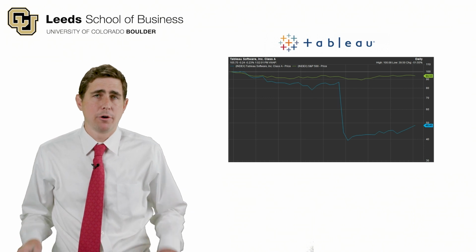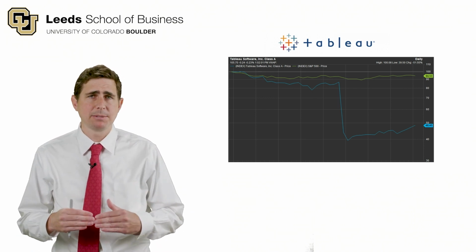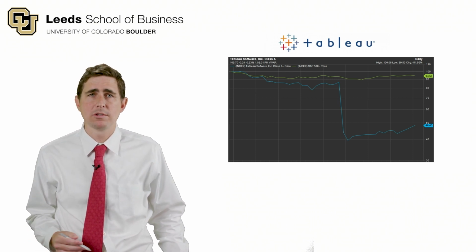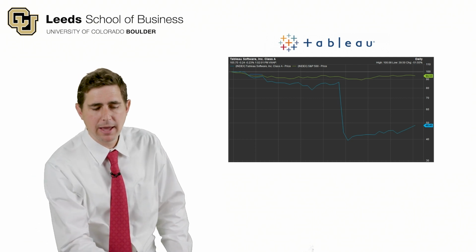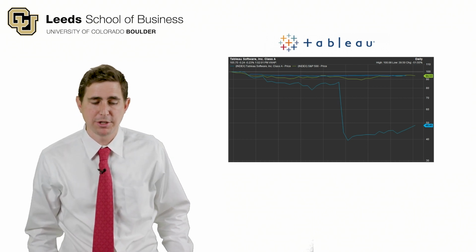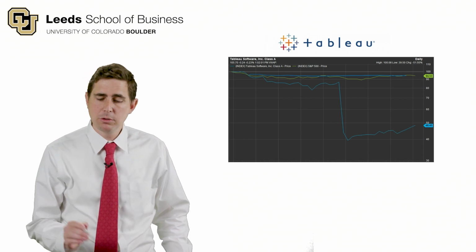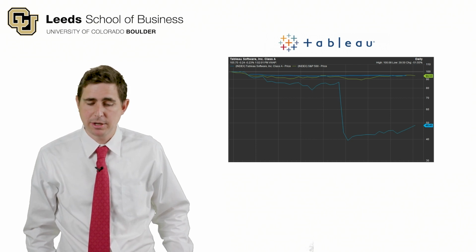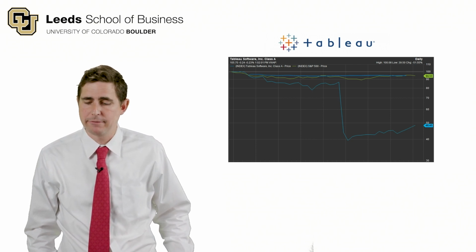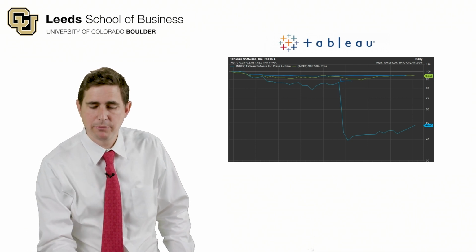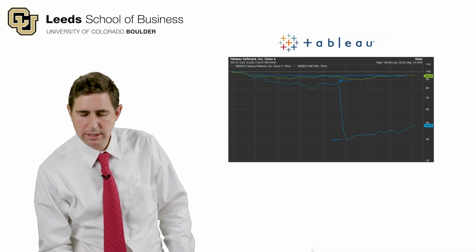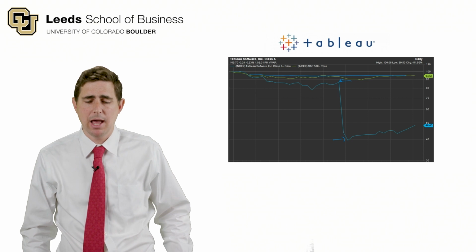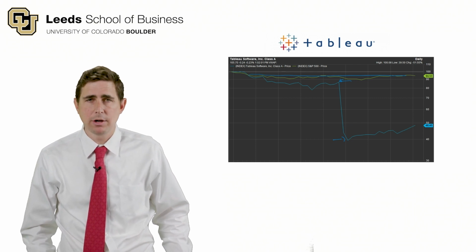So even though earnings excluding this item beat expectations and revenue beat expectations, if I compare the stock price around the short window that this earnings announcement was made to the S&P 500, which is this green line here, which I just drew a blue line over, well, the blue line that was there all along is the Tableau line. And you can see that the stock price dropped significantly. It cut more than in half. It was around $85 before the earnings announcement, and it's around $40 after. So the stock price took a huge hit despite the earnings beat and the revenue beat. So why did the stock take a huge hit?